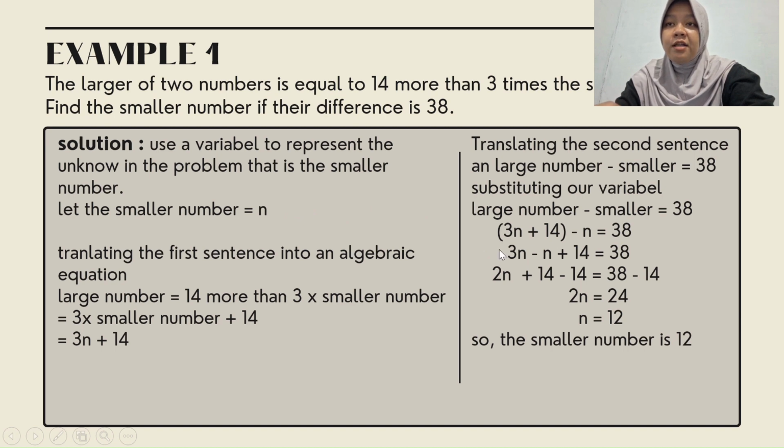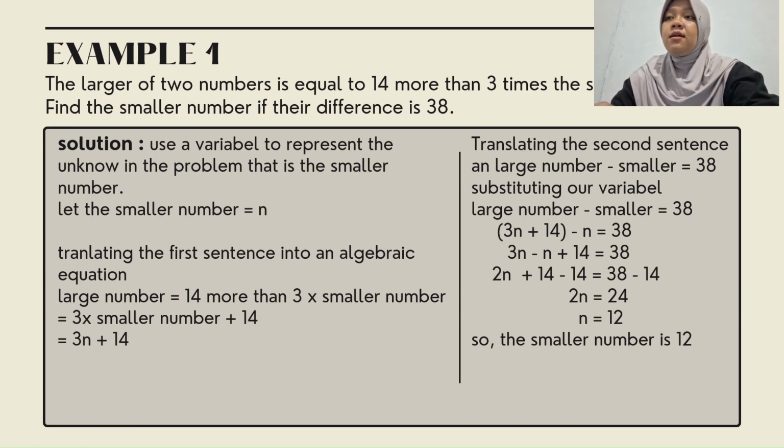So 3n plus 14 minus n is 38. Next, we add minus 14 to both sides and we have 2n is 24, and we divide both sides by 2 and we have n is 12. So the smaller number is 12.